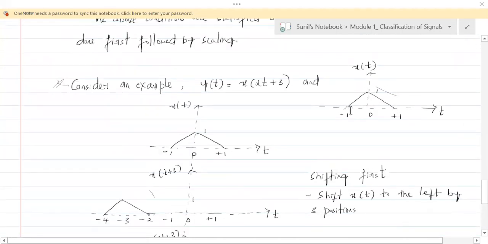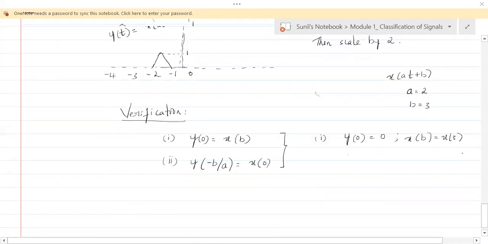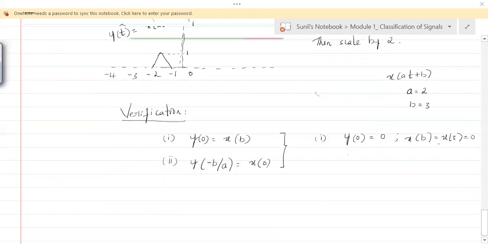It is ranging from -1 to +1 and 3 is somewhere here. At 3 we don't have x of t. So that means that is 0. So x of 3 is 0. Therefore, y of 0 is equal to x of b. So this condition is true.